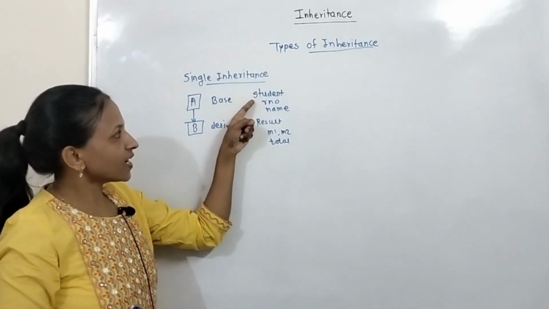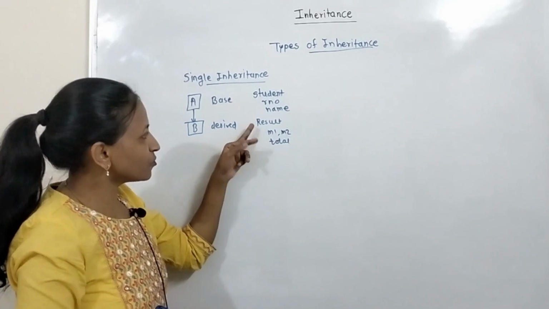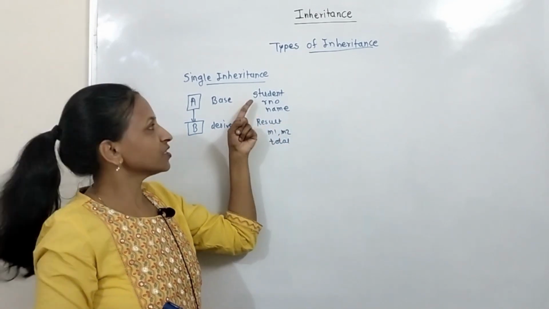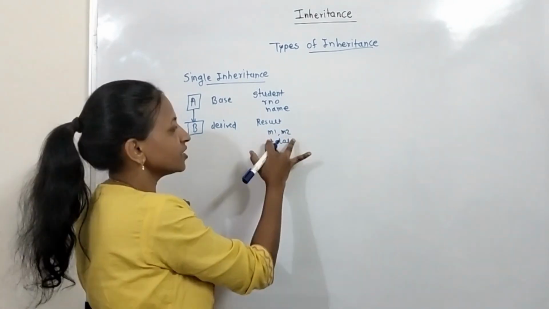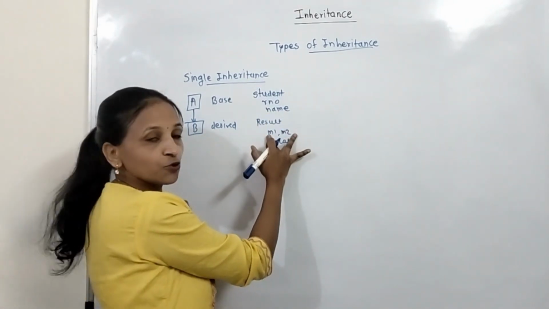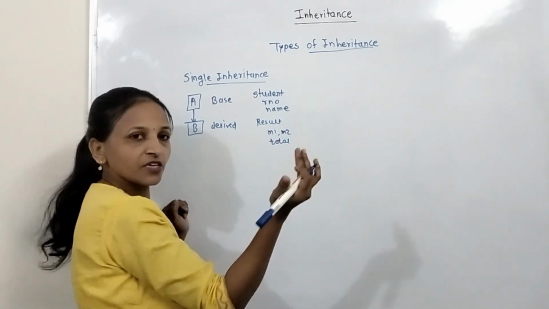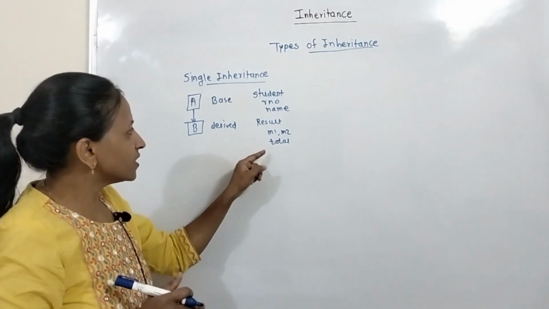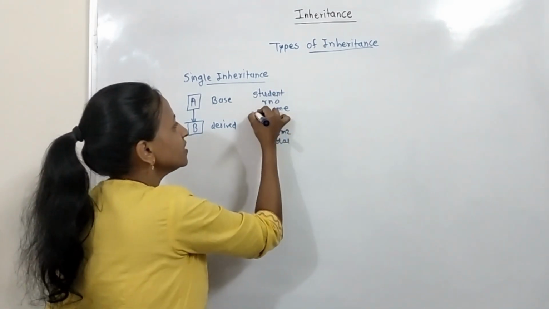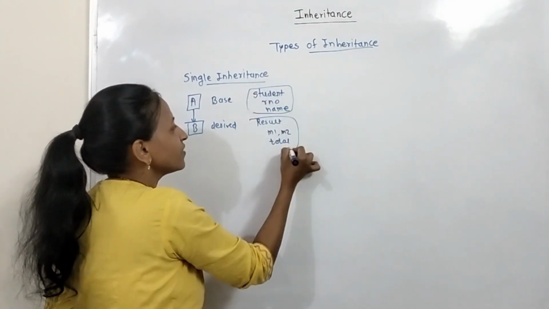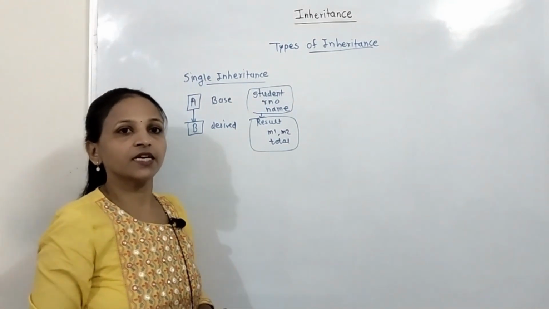Let there be a Student class which has two data members, roll number and name. And now suppose we are creating a Result class using this Student as a base, and inside that Result class I am adding three more data members, M1 and M2, to hold marks of two subjects, and one total marks. And member functions also we have to write. This type of inheritance is called single inheritance, meaning only one base class is there and from that we are creating only one derived class. This type of relationship is single inheritance.